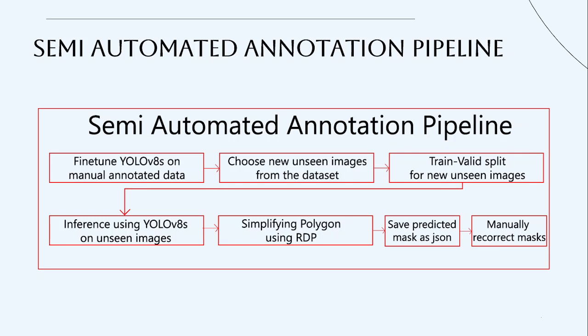After simplifying the polygon, I save the predicted marks as a JSON file, which I can load back in my local machine using my annotation tool, which is the VGG annotation tool. After that, I can manually recorrect the marks. I don't need to mark them from scratch; I can just recorrect those marks that are provided. That could really reduce my time for annotation.